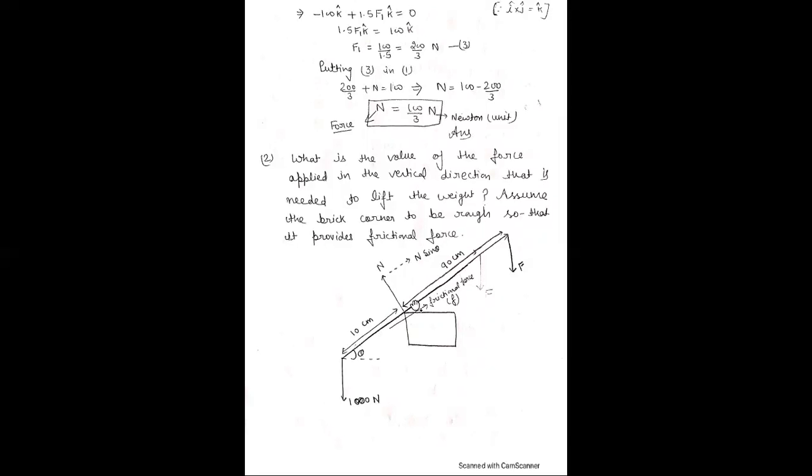Here the 100 centimeter long rod, here F is the force acting downward, this is the frictional force. And in the opposite direction, this is the component of N sine theta, the vertical component, and this is the downward force which is 100 Newton. Now solve this equation.